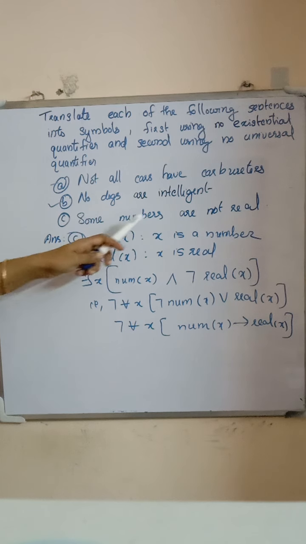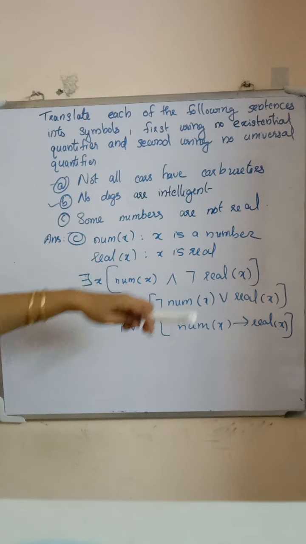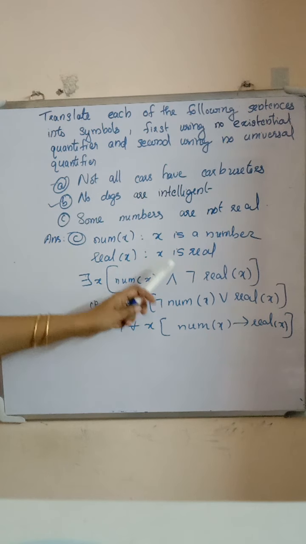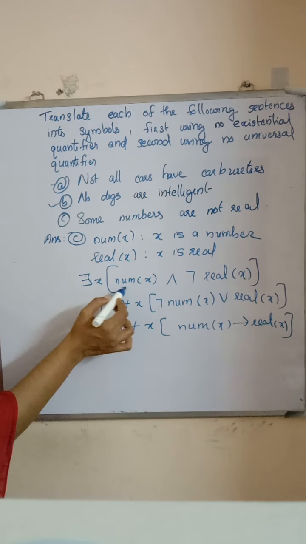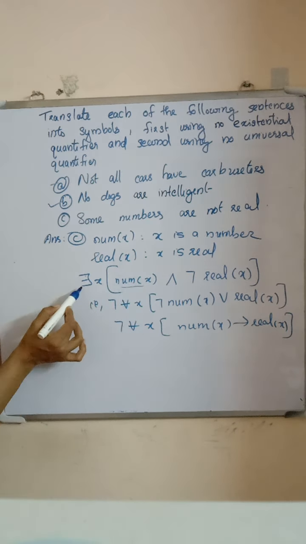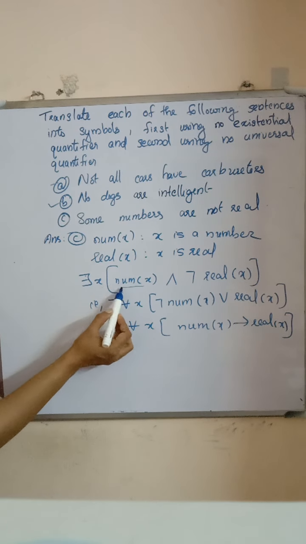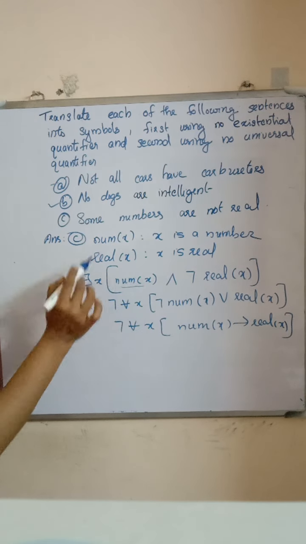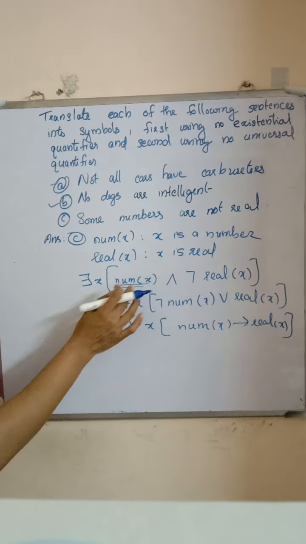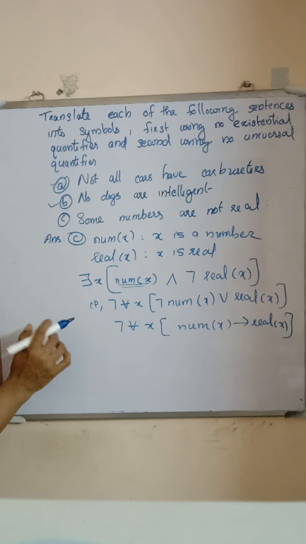Next is: some numbers are not real. Num(x) means x is a number, and Real(x) means x is real. Some numbers are not real means a number and not real. So there exists a number which is not real, represented by there exists x, Num(x) and negation Real(x). There exists a number which is not real.